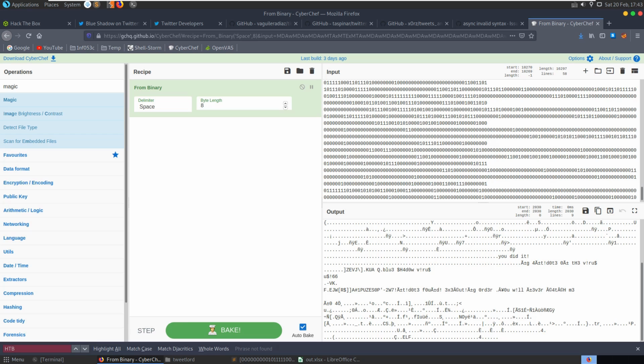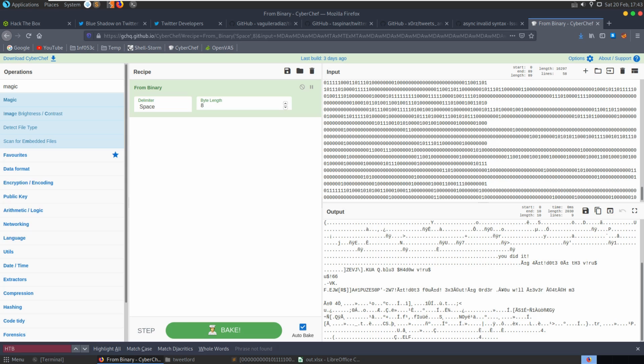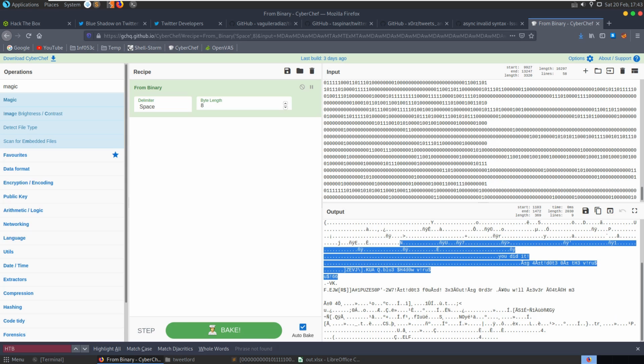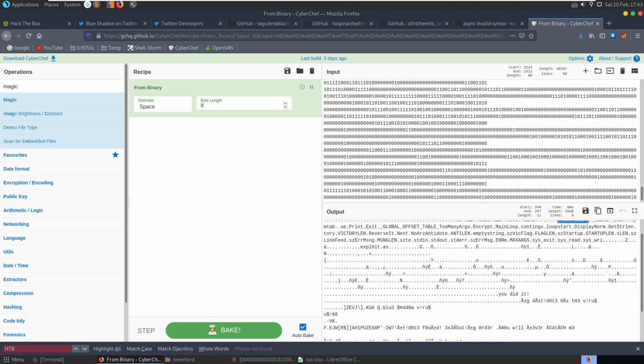It looks like some kind of binary, but we don't have the file extension to indicate that. I can see that we have our functions here. We have a global offset table. You can see that as well. Reverse it next. Something antidote. Flag len. You've got the BSS start. So it looks like it's part of some kind of binary.